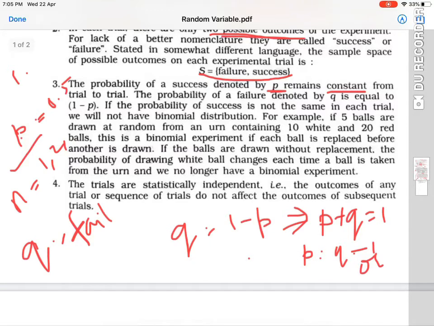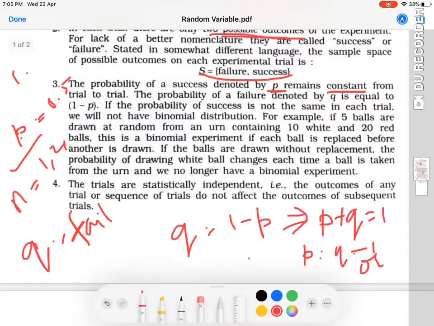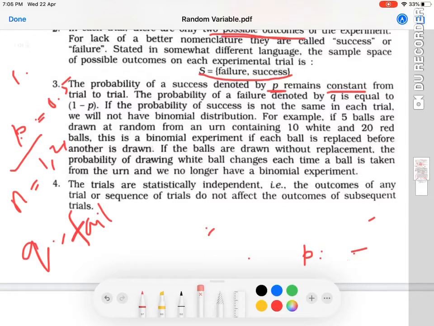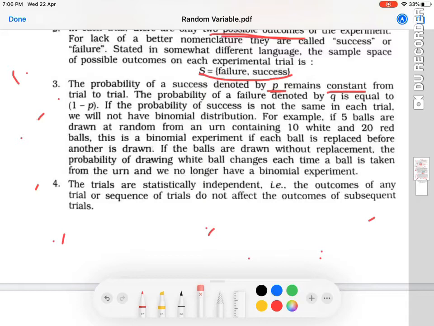Coming back to the fourth assumption, the trials are statistically independent. Now let us see this example here.